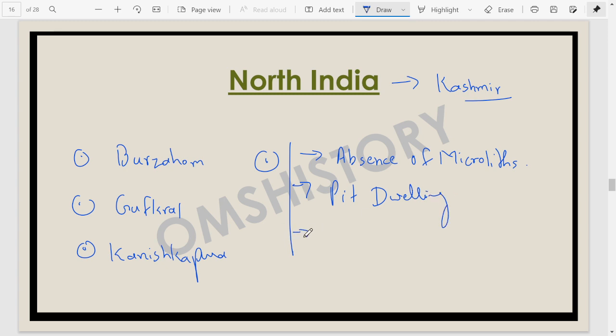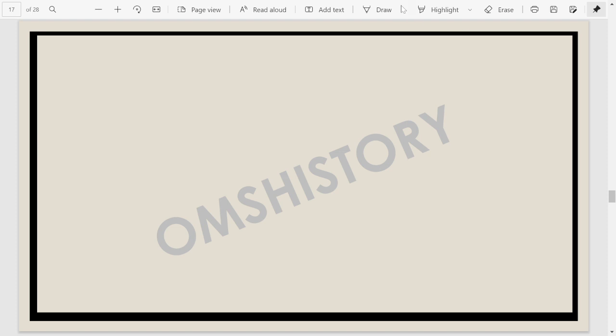These sites are also known for their bone tools. In fact, Burzahum is known for its large amount of bone and fish bone tools and other kinds of bone tools. We also find various animal burials, including dog burials. Dogs with their masters or dogs alone have been buried. So pit dwellings, dog burials and bone tools, and even the harvesters become quite important markers of the sites of North India or the Kashmir Valley.